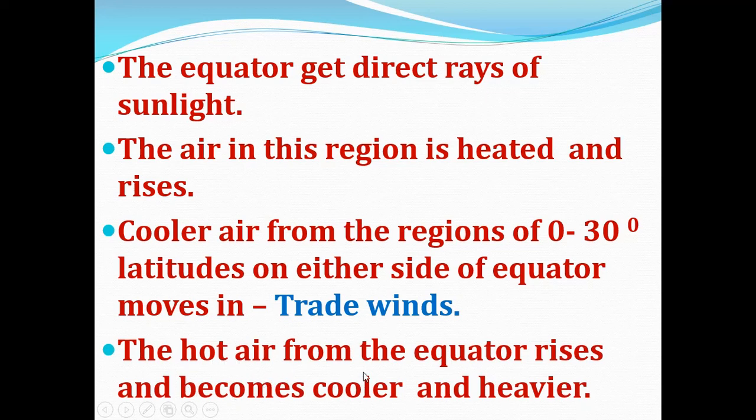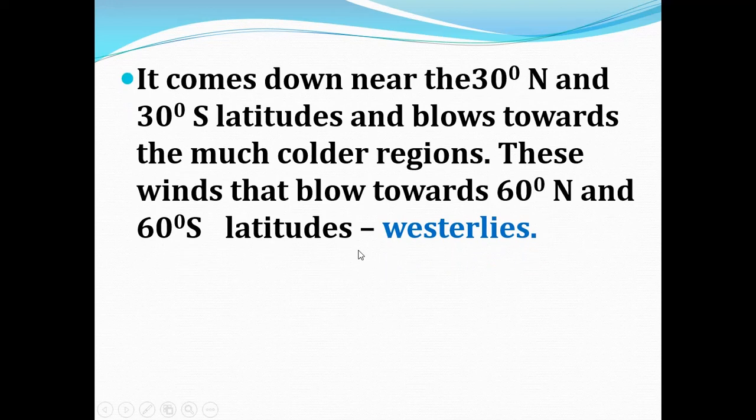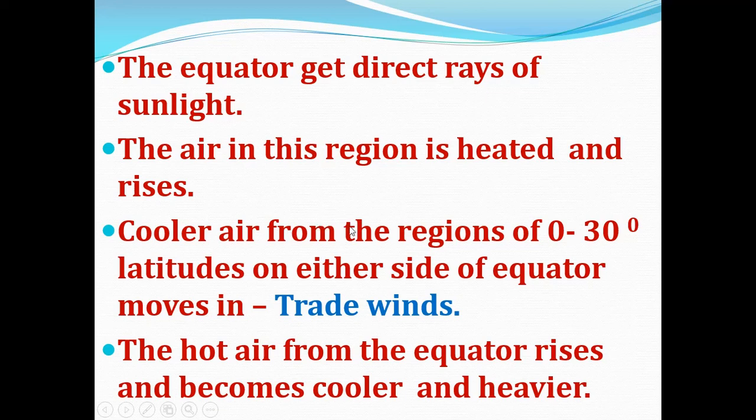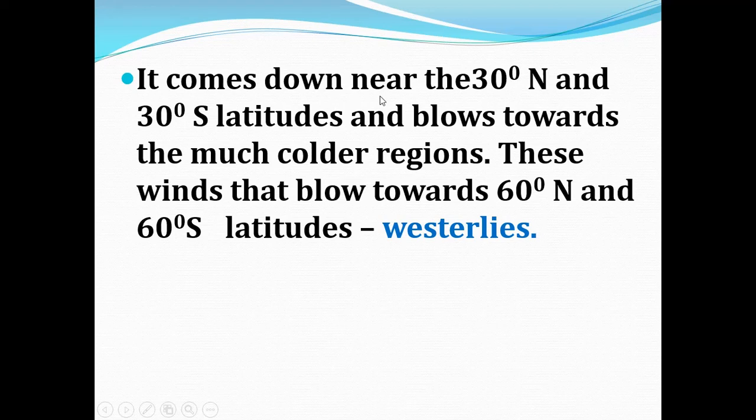The hot air from the equator rises and becomes cooler and heavier. Again it comes down near the 30 degree north and 30 degree south latitude and blows towards the much colder region. So the hot air rises, becomes cooler and heavier, and once it becomes cooler and heavier, it comes down near the 30 degree north and 30 degree south latitude and blows towards the much colder region.